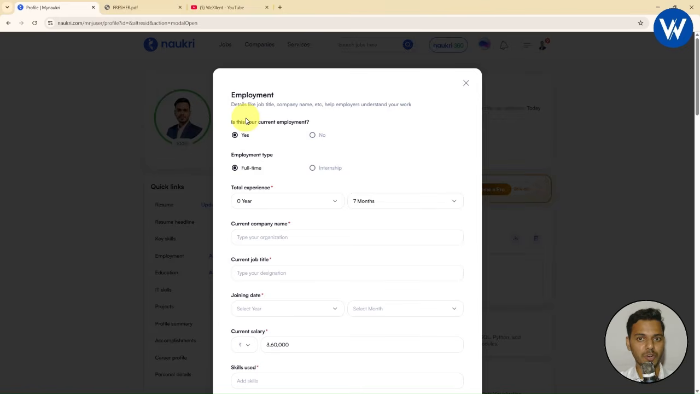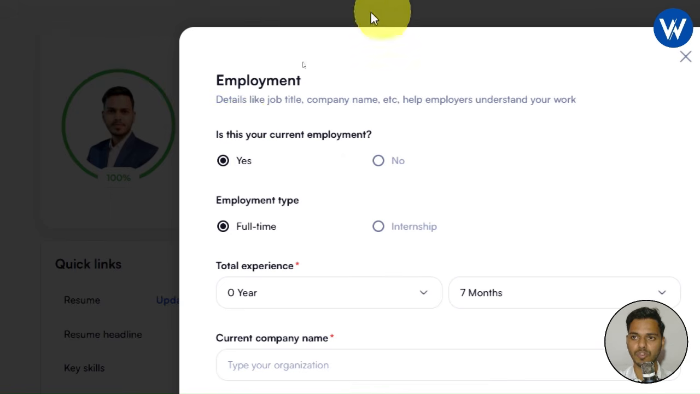And let me tell you one important point. If you are a fresher, no need to add the employment because you don't have any job experience, right? So you need to neglect this employment option. But if you already have experience, you can just go with this option.